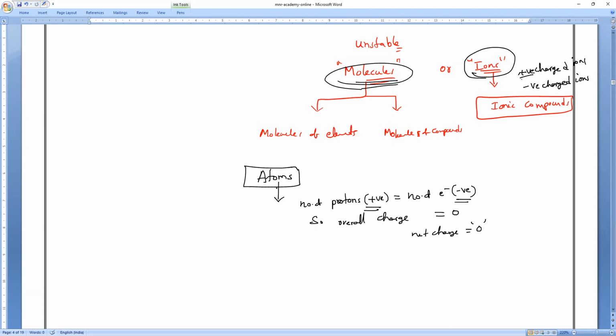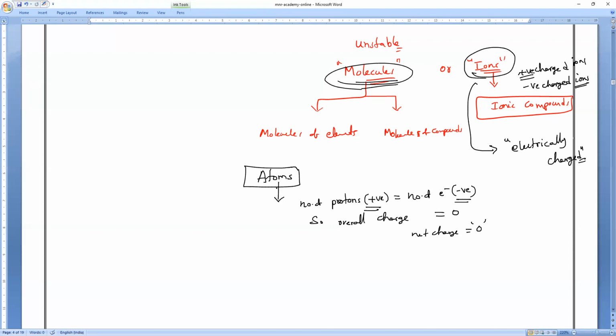So that is why we can say ions are electrically charged particles.